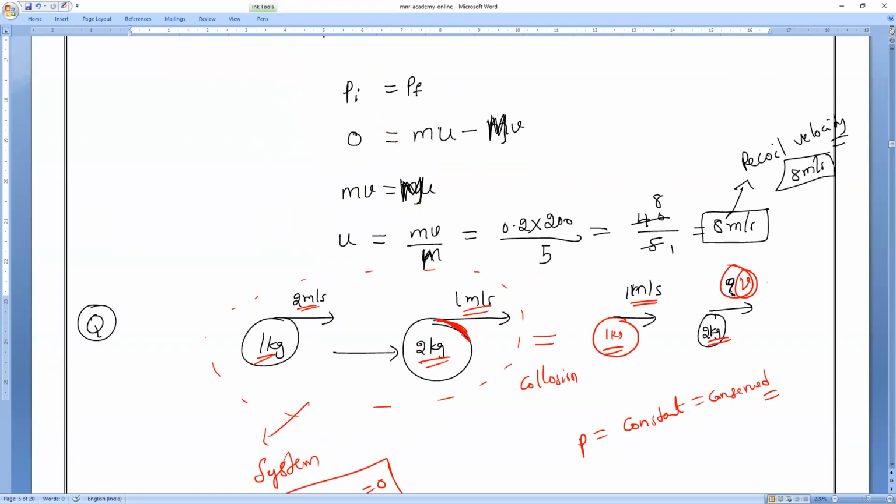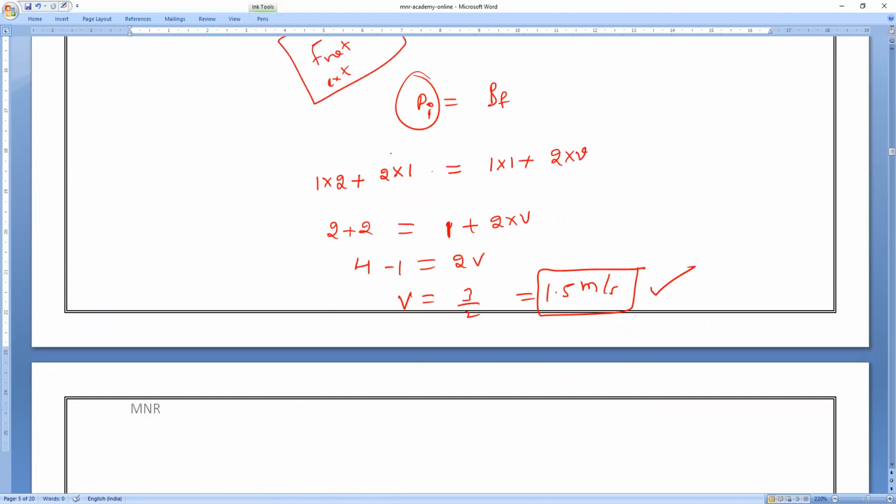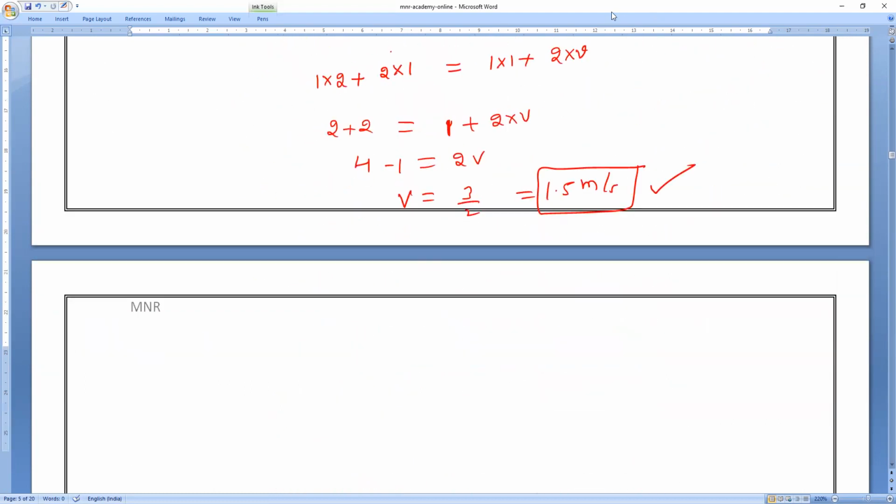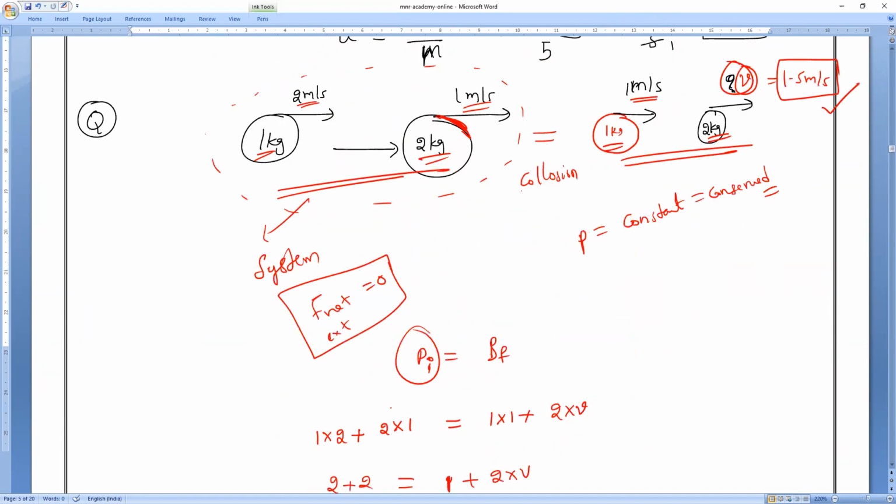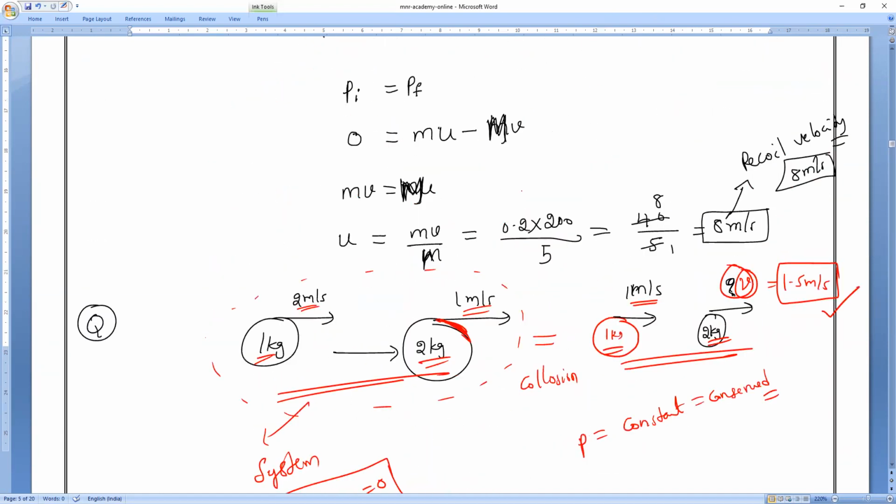So after collision, this body is traveling with what velocity, everybody? Traveling with 1.5 meter per second. But if I calculate the total momentum before collision and the total momentum after collision, the momentum always remains constant. Clear? That is what we call conservation of momentum.